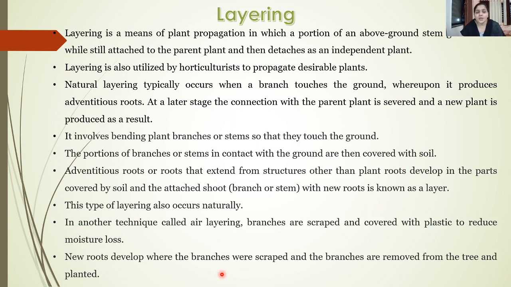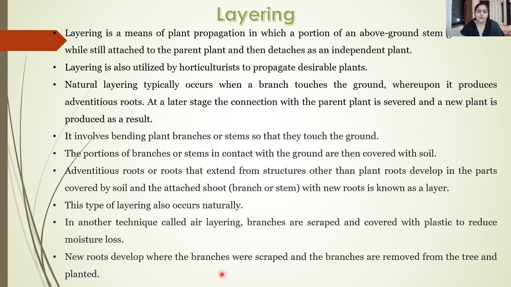Now layering is a method which is usually utilized by horticulturists to propagate desirable plants. Naturally, layering occurs when a branch touches the ground, whereupon it produces some adventitious roots. Then at a later stage, the connection between the parent plant and the new plant is cut off, and it results in a new plant.